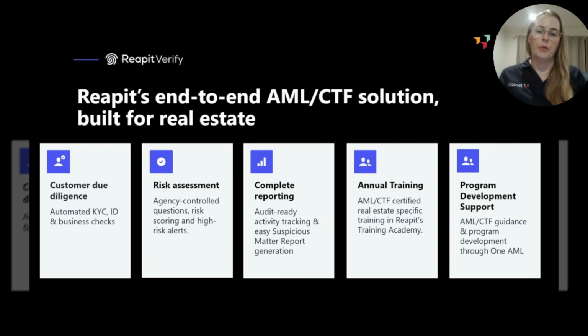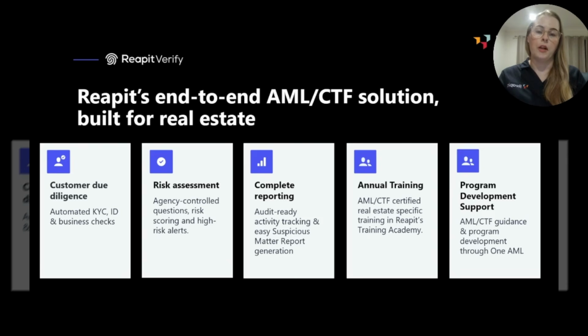Reapit also supports you with your annual AML CTF training obligations for your staff through the Reapit Training Academy. There are 4 dedicated modules that will be available for you depending on the roles of the staff that you're wishing to train.